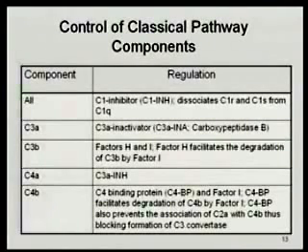C3a is an anaphylatoxin, so there's got to be a way of regulating it, and there is a C3a inactivator, or C3a-INA. The other name for this is a carboxypeptidase. This is carboxypeptidase B, the C3a inactivator. And it inactivates C3a so that you don't end up with anaphylaxis when we get activation of the complement system.